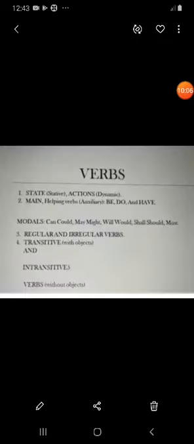Okay, now let's quickly recap what we have learned in today's lesson and in our previous lesson. We started with state and action verbs. Remember always that state verbs show a situation and we don't use the ing form with state verbs. And then we spoke about main and helping verbs like be, do, and have. These are the most important helping auxiliary verbs, but sometimes they can be used as main verbs as well. Modals are another type of helping verbs and they help us to show mood, things like possibility, ability, permission, etc. Then we turned to regular and irregular verbs.